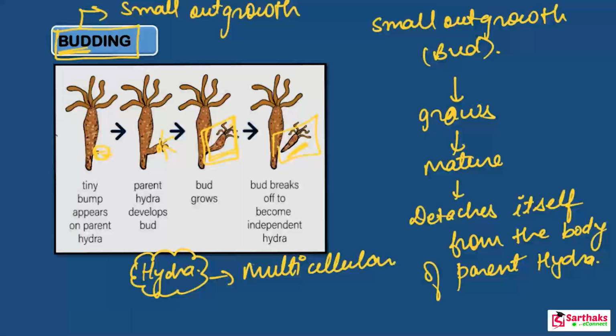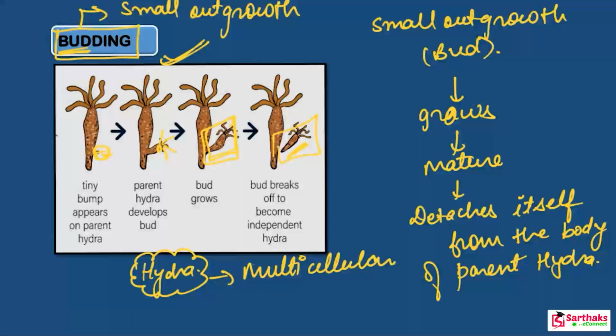Now they start living as a separate organism. In this way, the parent hydra has reproduced, or you can say it created a new hydra. Thus, hydra reproduces asexually by growing buds from its body, and this is known as budding. I hope it is clear to you what budding means. And not only hydra, but budding is also shown by yeast.